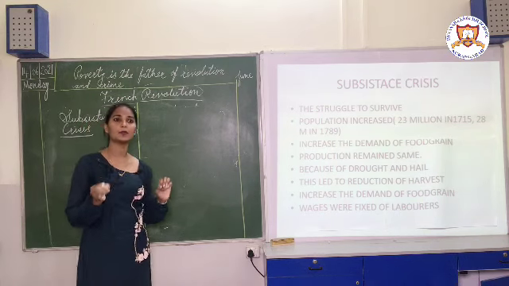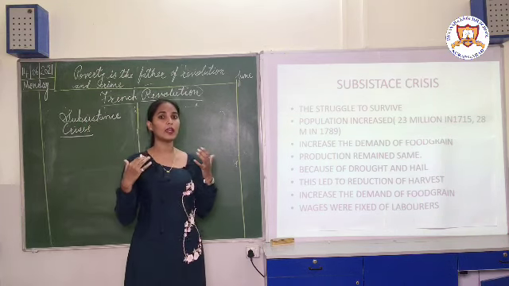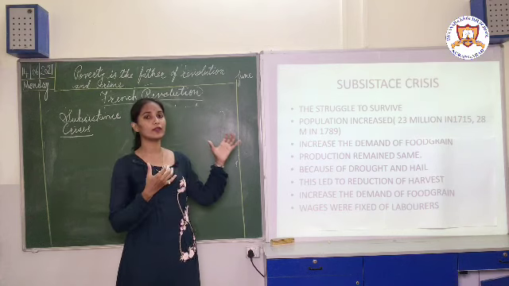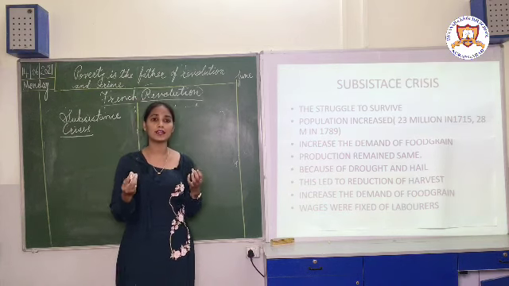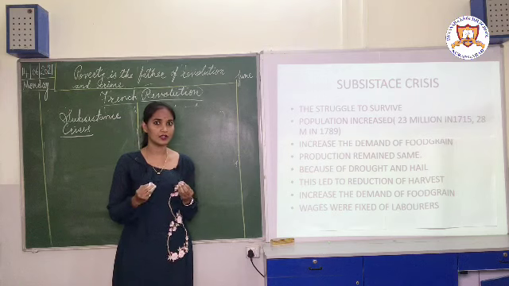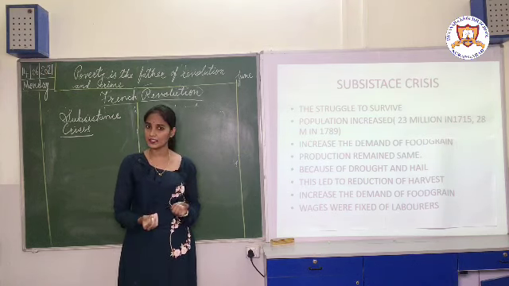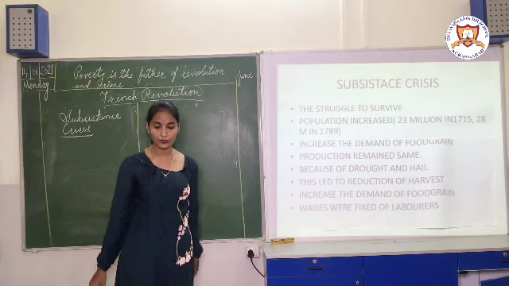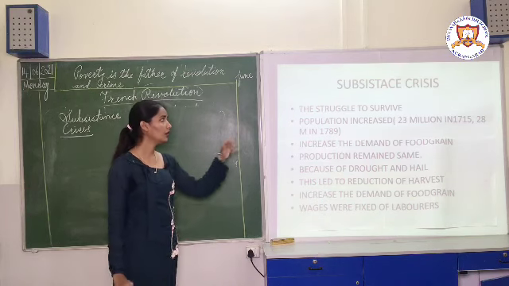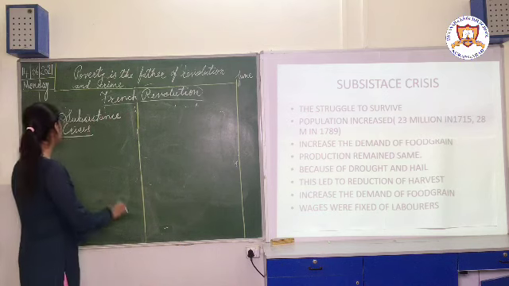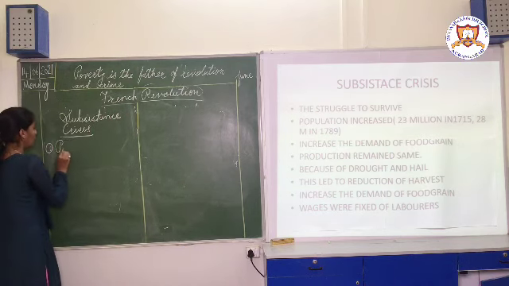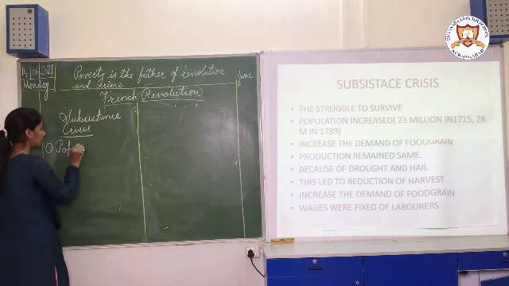At that time, the people of France also had to do that struggle. They were going through this subsistence crisis because their basic needs were in danger. So what were the reasons why they were not getting their basic needs? There were reasons behind that. Let us try to understand what those reasons were. The first reason was the population. Now, how can the population be the reason for the subsistence crisis?